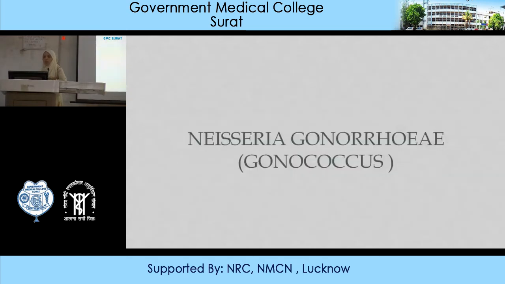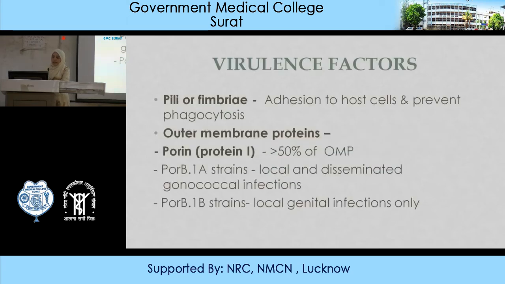Okay. Now coming next to Neisseria gonorrhoeae or gonococcus. It has virulence factors like pili, fimbriae, which cause adhesion to host cells and prevent phagocytosis. It also has outer membrane proteins, protein 1, which makes up more than 15% of outer membrane protein. Porin B1A strains cause local and disseminated gonococcal infection. Porin B1B strains are responsible for local genital infections only.